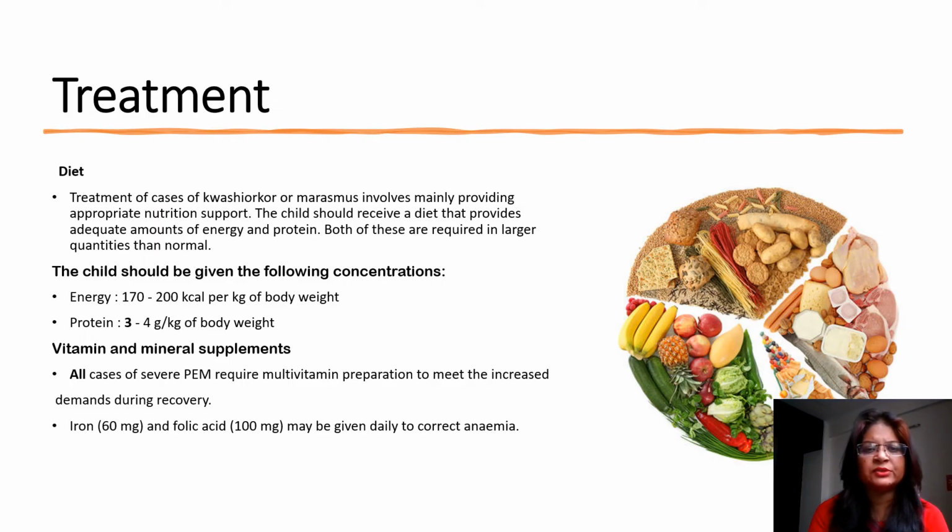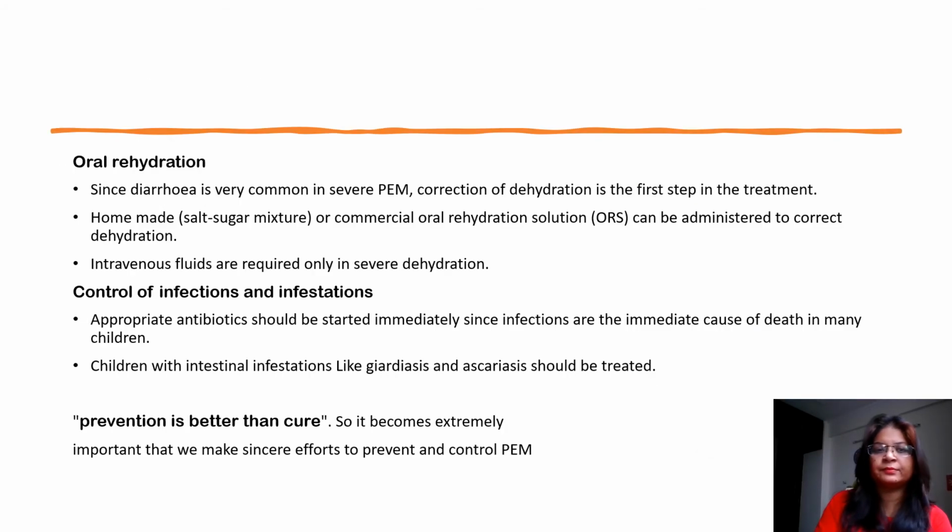Talking about the treatment, since it is malnutrition, definitely proper nutrition is going to help the children recover faster. Proper nutrition in the form of a balanced diet with more protein content, since this disorder is specific to people who do not have access to a proper protein diet. You can check the energy requirements here, and apart from the protein, the children should be provided with more vitamins and other mineral supplements, including iron and folic acid.